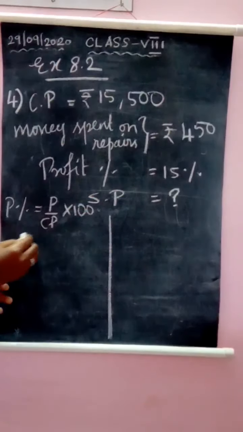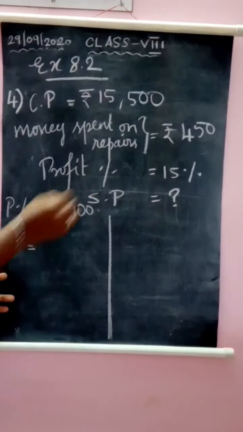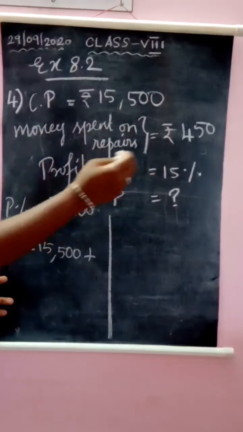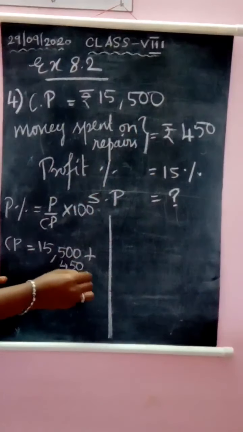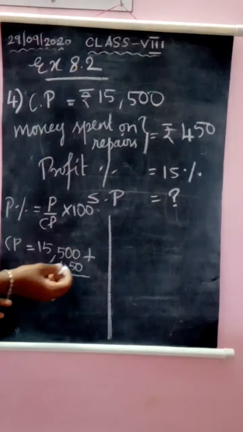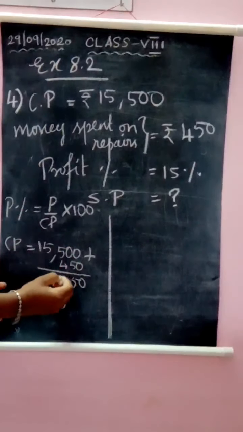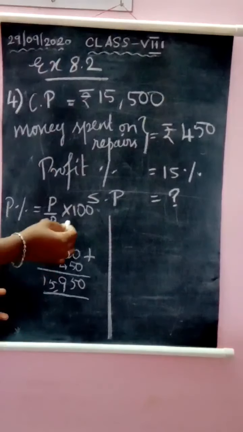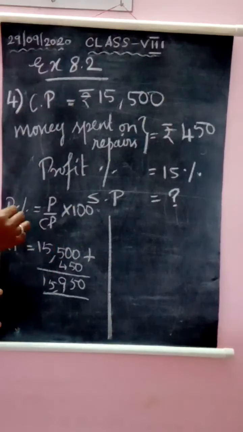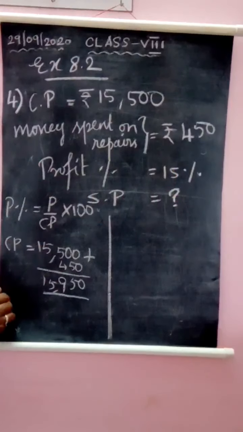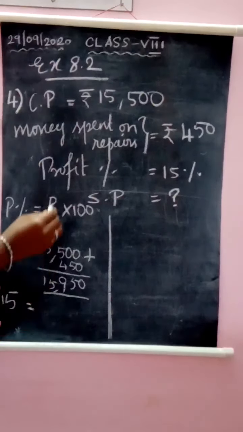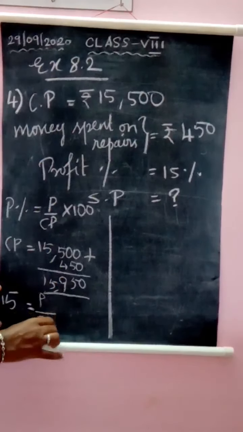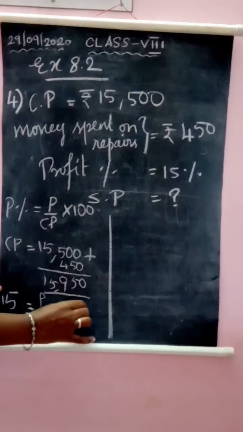Now what is the cost price actually here? Cost price is 15,500 plus the money spent on repairing. Okay, totally this much they have spent from their hand. So this is how much? 15,950 is the total cost price. Okay, so we have to find the profit now. Actually profit percentage is given as 15%. So 15 is equal to profit, which we don't know, divided by this number 15,950 into 100.